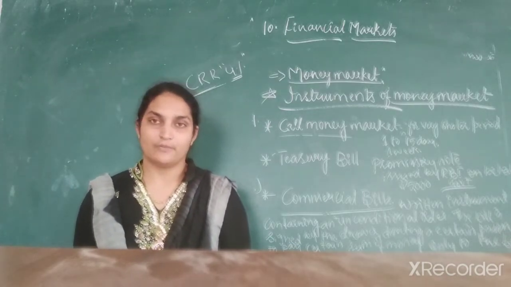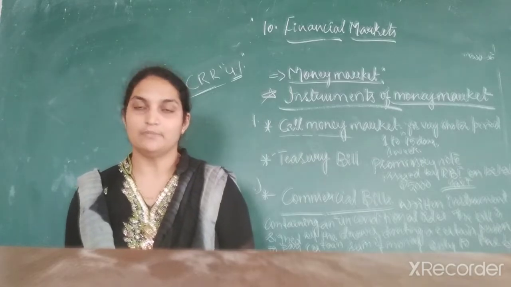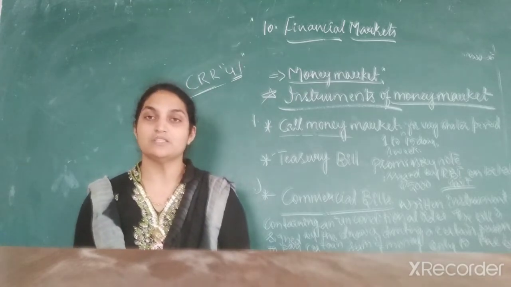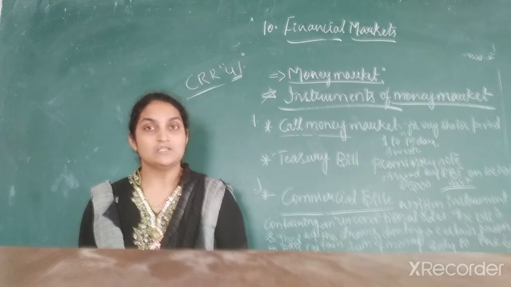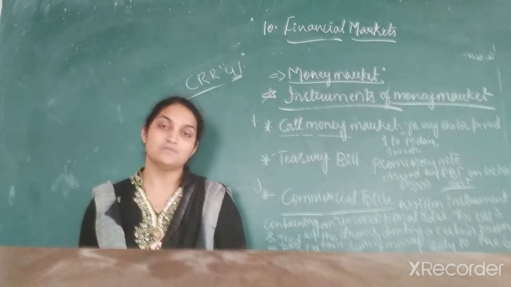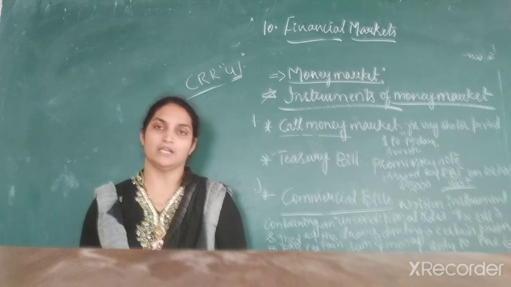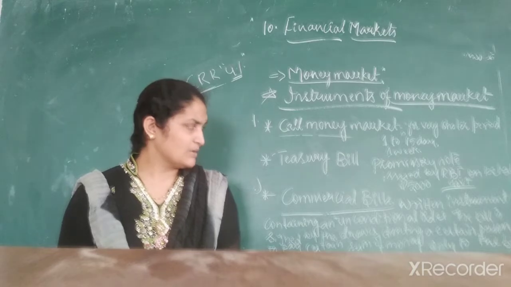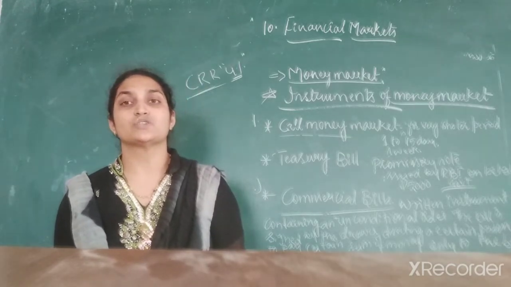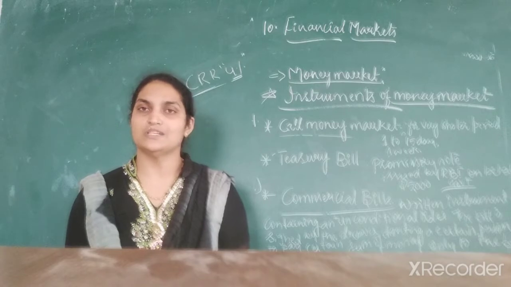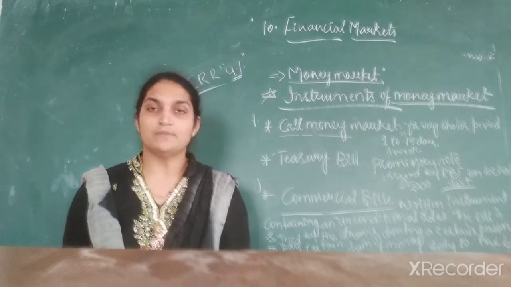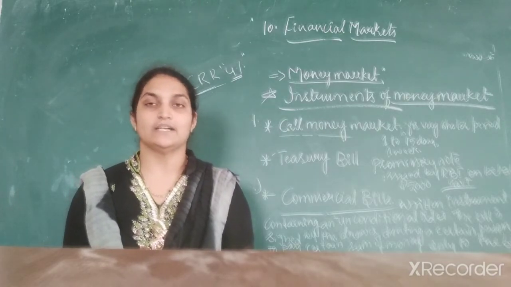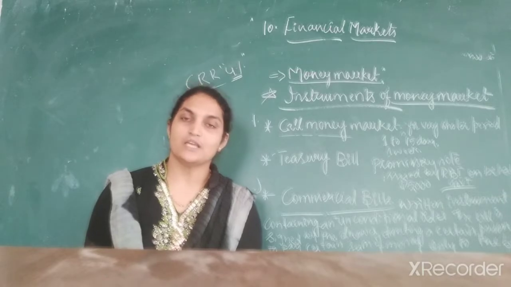After the acceptance of the buyer, if he agrees and accepts that bill, it becomes a commercial bill. Commercial here means these bills can be traded in the money market. The person who holds the commercial bills can get them discounted in commercial banks. If any person needs money before the maturity period is complete, that person can give the bills to the bank and get the amount back. That is what we say commercial bills.